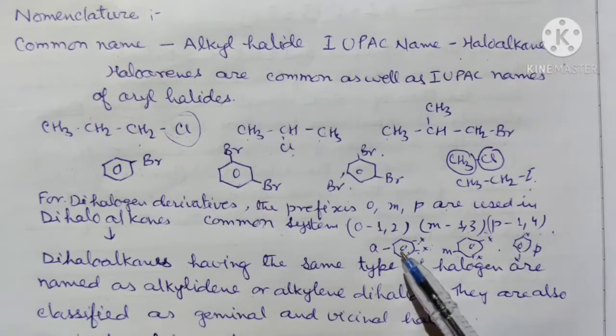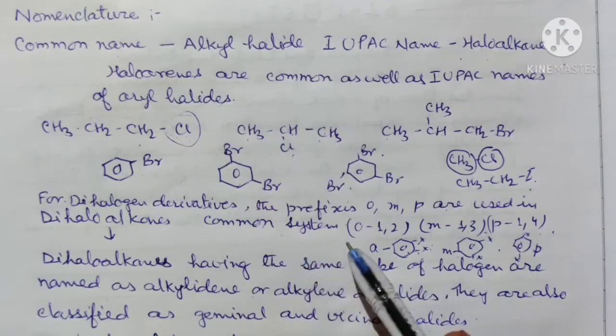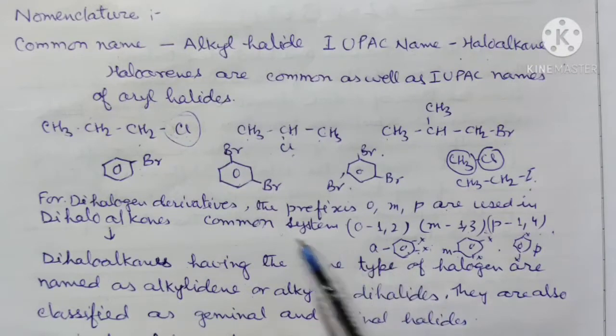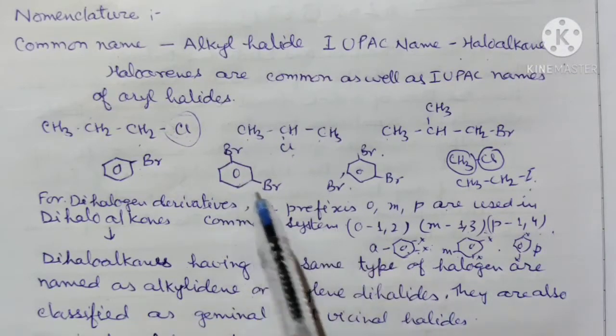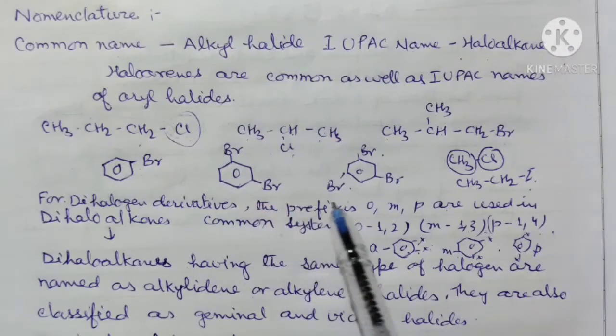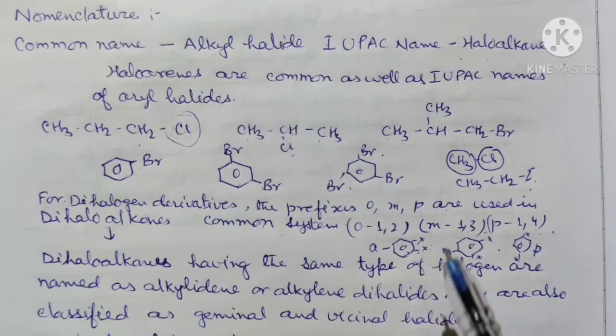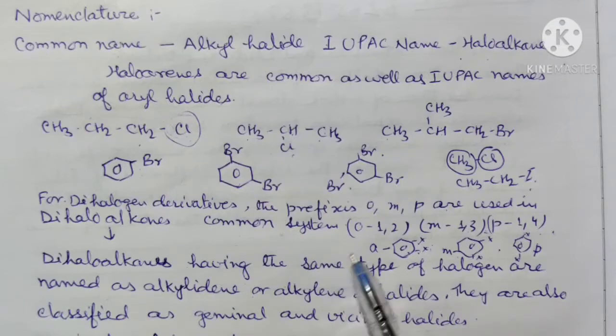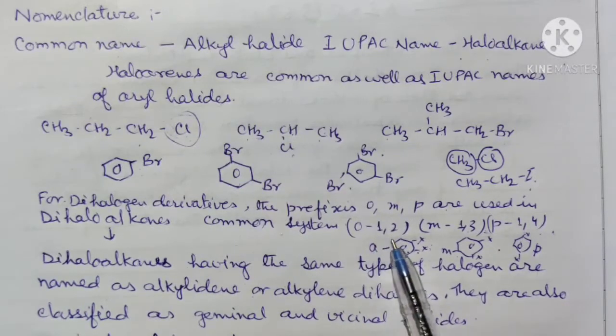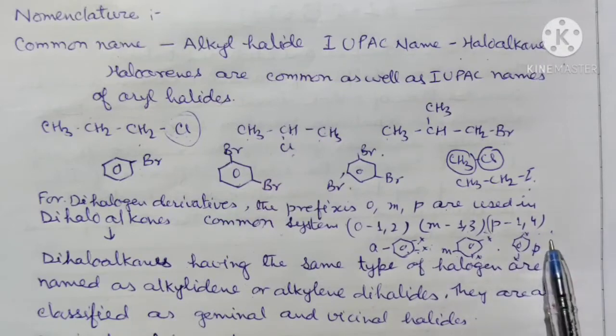So simply we can say this may be chlorobenzene, bromobenzene, iodobenzene, and then disubstituted, then may be ortho dichlorobenzene, para dichlorobenzene or meta dichlorobenzene. So this is the way according to the common system. And when we write the IUPAC name, then we show their position by using the numeral values, that is 1,2, 1,3 or 1,4.